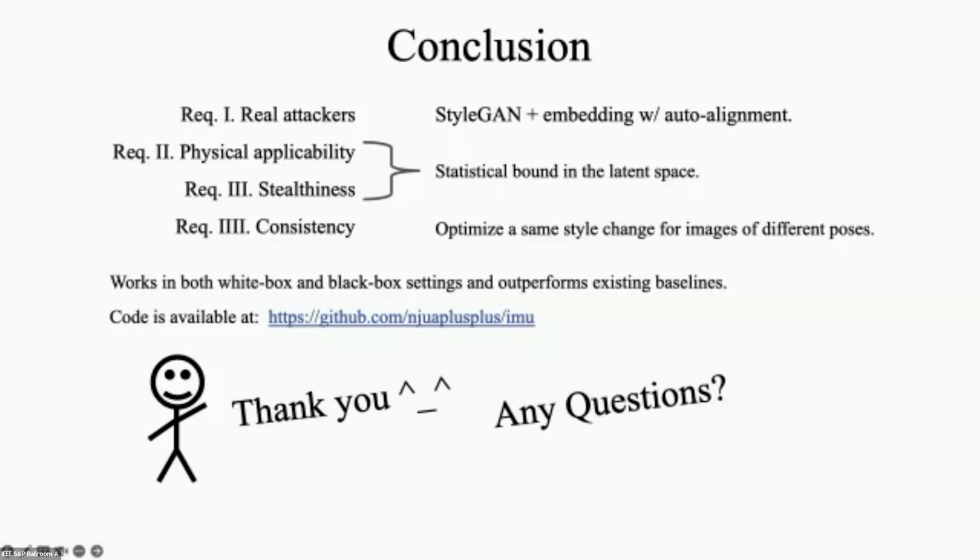To satisfy the fourth requirement, our method optimizes the same style change for a batch of the attacker's images of different poses. Our method can work in both white box and black box settings. Results show that our method outperforms existing baselines. Our code is available at this repo.